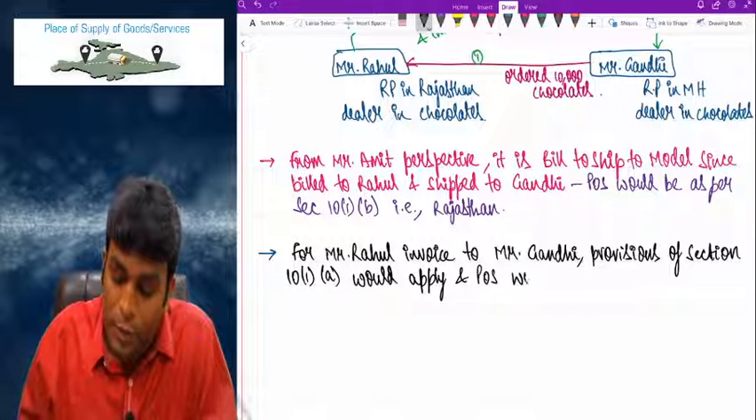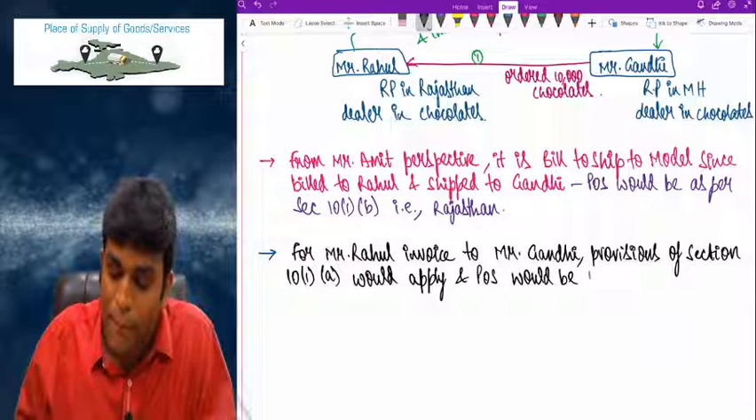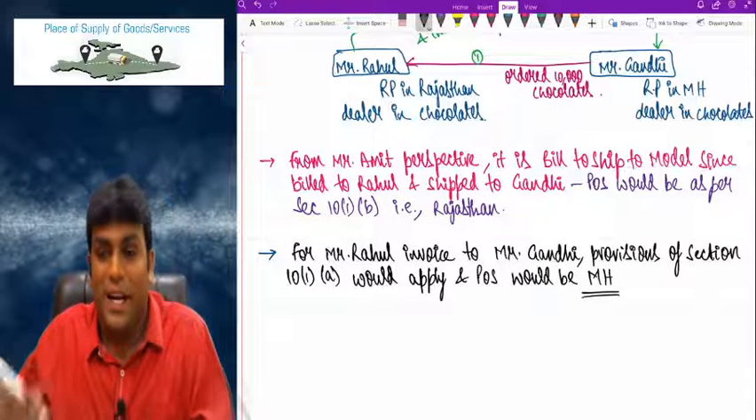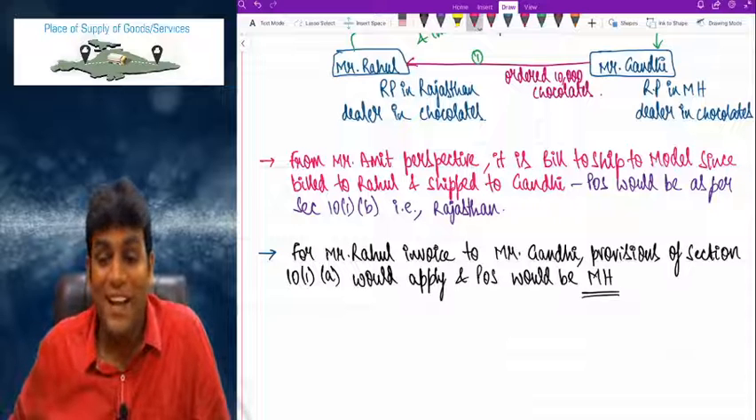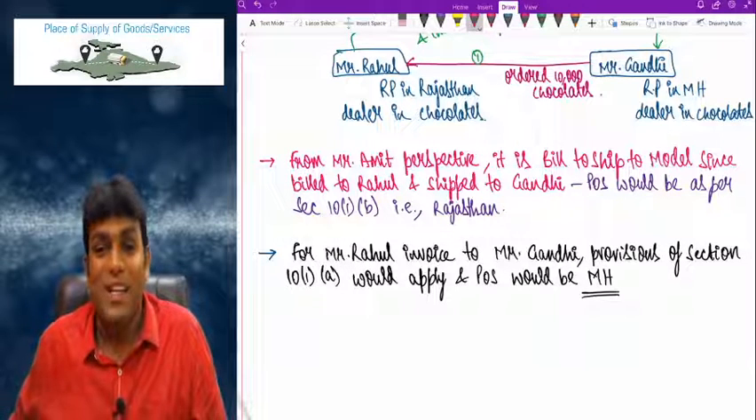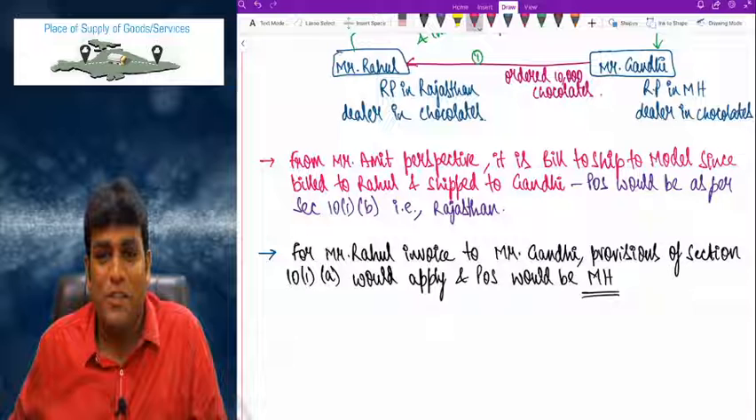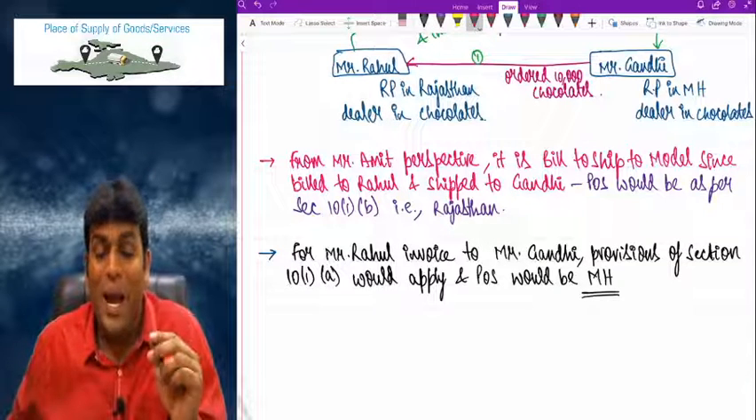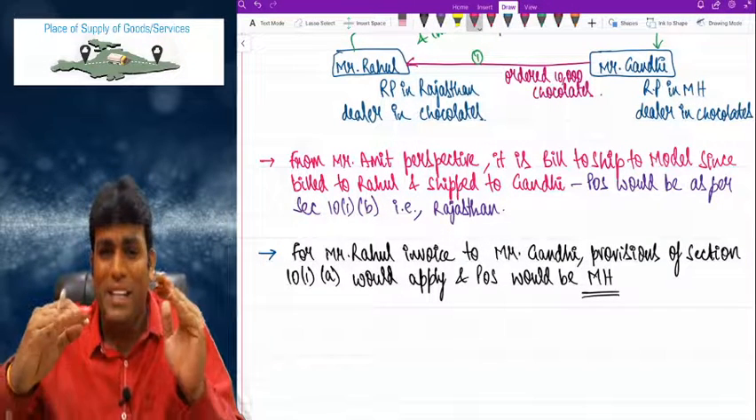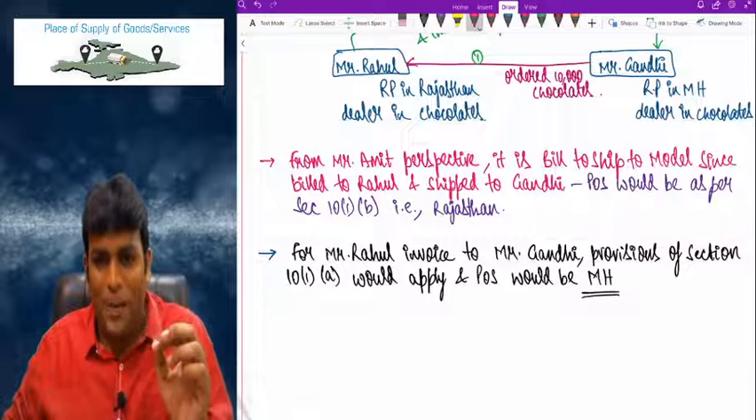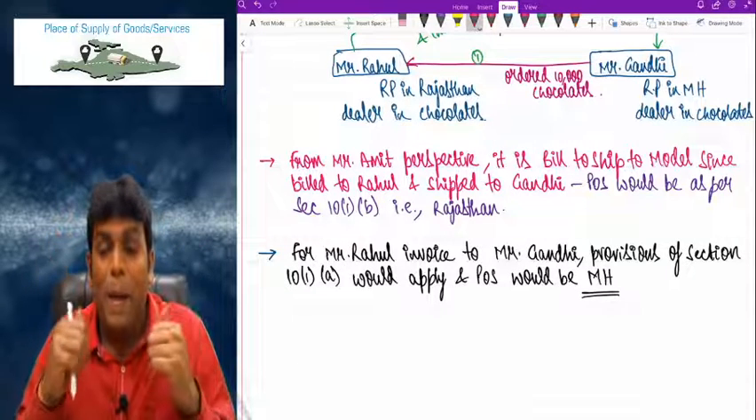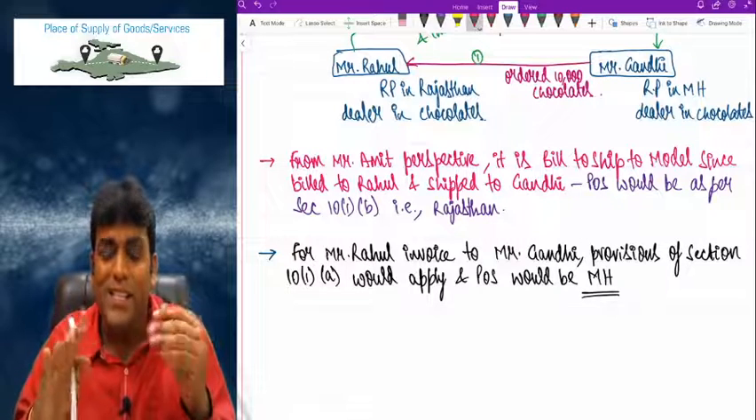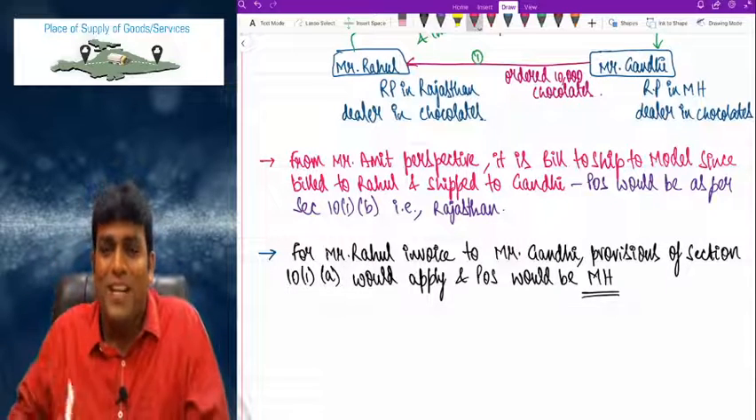And POS would be, what my dear friends? Maharashtra. Without any second thought, it is Maharashtra for a simple, quite obvious reason. That is very clear that whenever there is a movement of goods, place of supply will be the place where movement of goods terminates. Place of supply, in case where there is movement of goods, shall be the place where movement of goods terminates for delivery to the recipient.